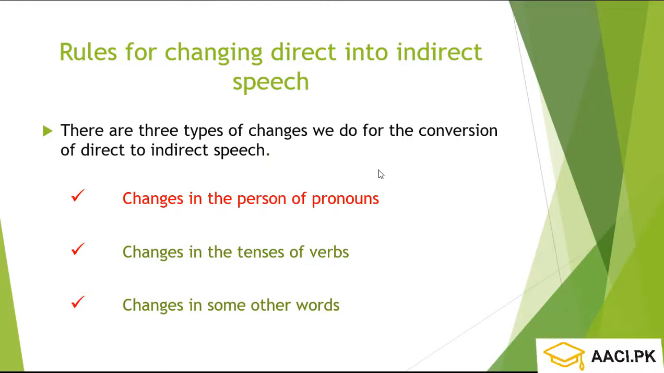What are the rules for changing direct into indirect speech? There are three types of changes we make for the conversion of direct into indirect speech. Number one is the changes in the personal pronouns. Number two is the changes in the tenses of verbs. And number three is changes in some other words. In this video, I will tell you the first rule of changing direct into indirect speech.